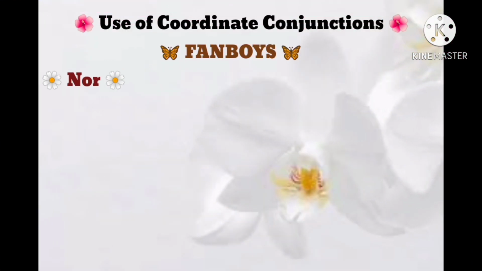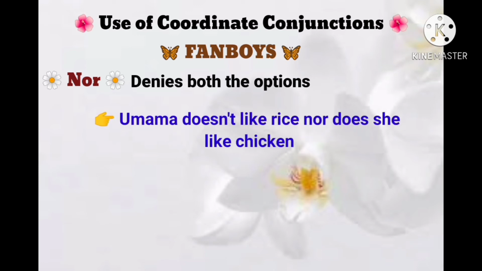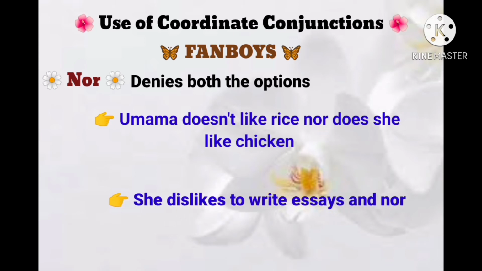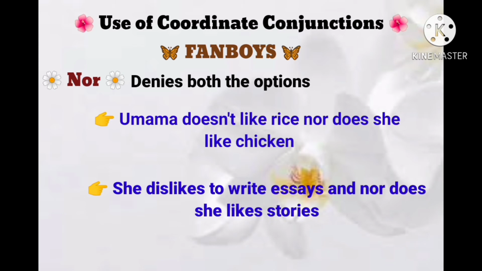Next one: nor denies both the options. Umama does not like rice, nor does she like chicken. Here nor is denying both options. She dislikes writing essays, nor does she like stories. So again, nor is denying two options.